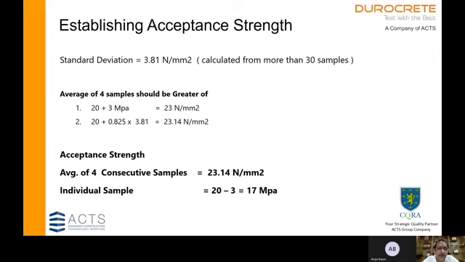Between 23 and 23.14, the greater value is 23.14, so it will be taken as the acceptance criteria for a group of 4 consecutive non-overlapping samples. And for an individual sample, it will be grade of concrete minus 3, that is 17 MPa. So an individual sample should be more than 17 MPa, while for a group of 4 consecutive samples, the average should be more than 23.14 MPa.